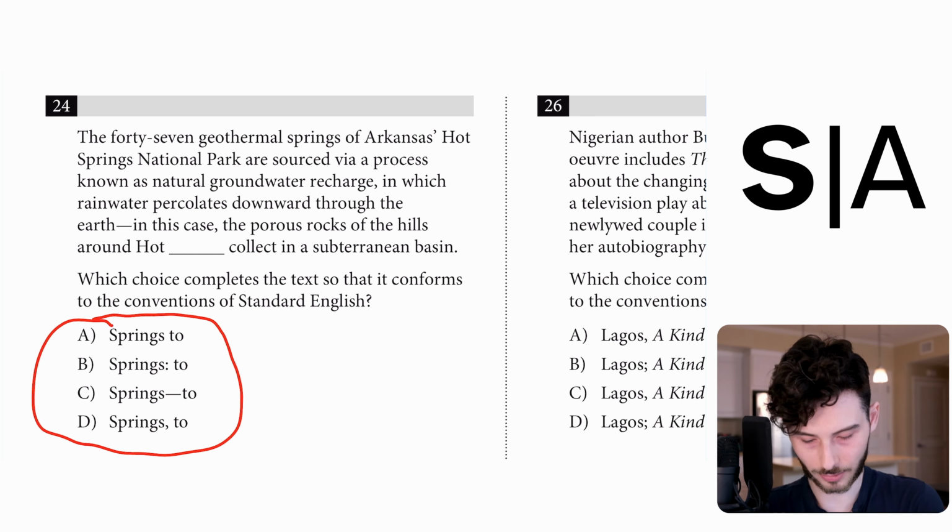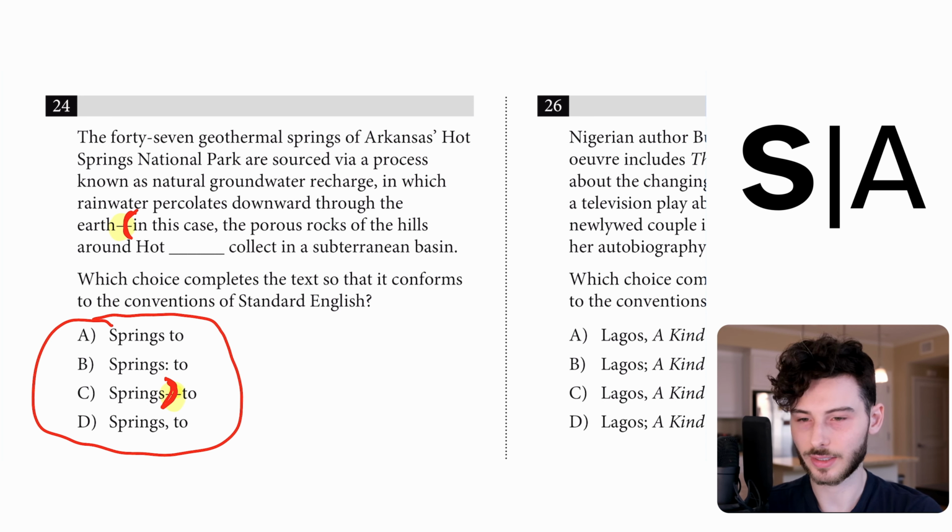We need to figure out what is the case. Does the parenthetical start at "in," or does the parenthetical start at "the"? That's the question here. The "in this case" gives us a good clue about this. We're getting an example, which means that the parenthetical is probably the example. So I actually do want to grab the em dash. If I grab the em dash in C, this makes everything in the example in parentheses. You could imagine putting a parenthesis here instead of an em dash, and then putting the other parenthesis here.